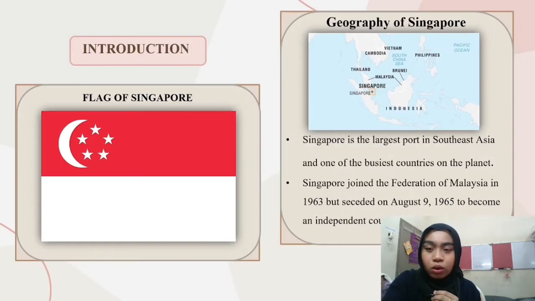Okay, so I'll be starting with the flag of Singapore. This is the flag of Singapore, and as for the geography, Singapore is the largest port in Southeast Asia and one of the busiest countries on the planet. Singapore joined the Federation of Malaysia in 1963 but seceded on August 9, 1965 to become an independent country.